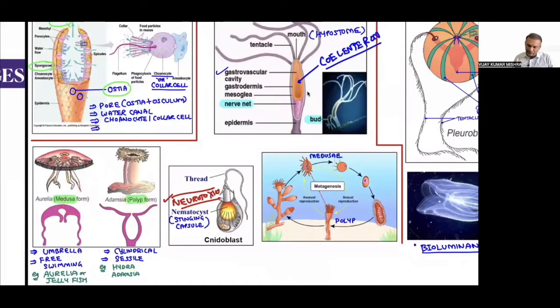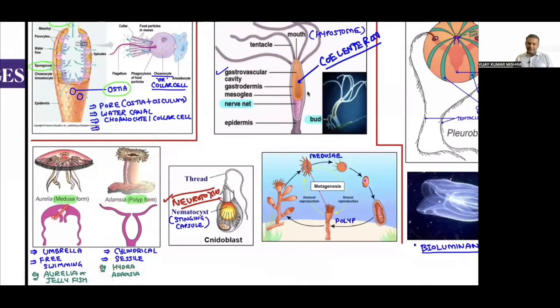Polyp is always going to be a cylindrical body. It is going to be sessile. It is directly attached to the substratum. Sessile means any stalk is going to be absent, directly attached to the substratum. Hydra and Adamsia are examples of this. Adamsia is nothing but a sea animal. Aurelia, jellyfish, is the example of medusa.